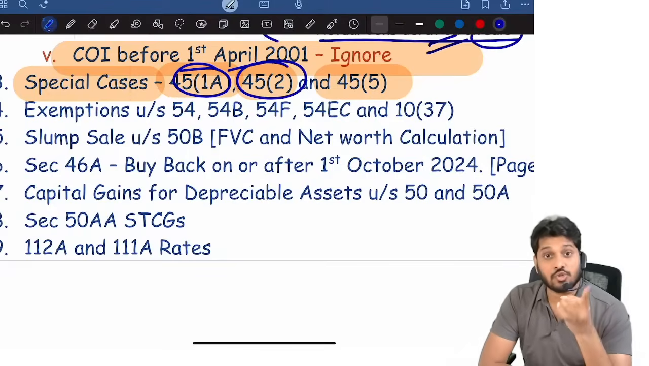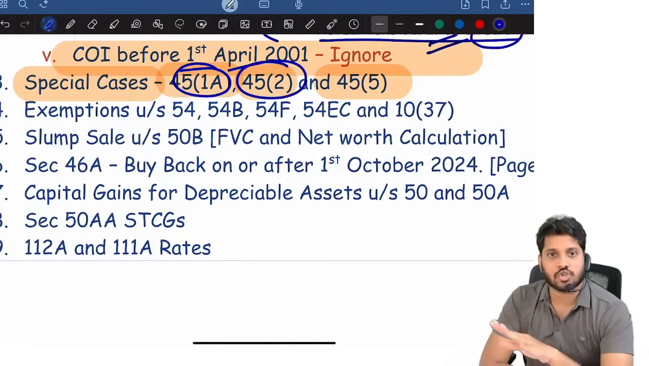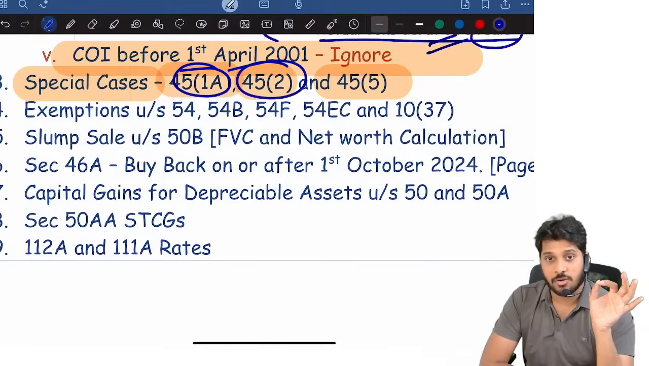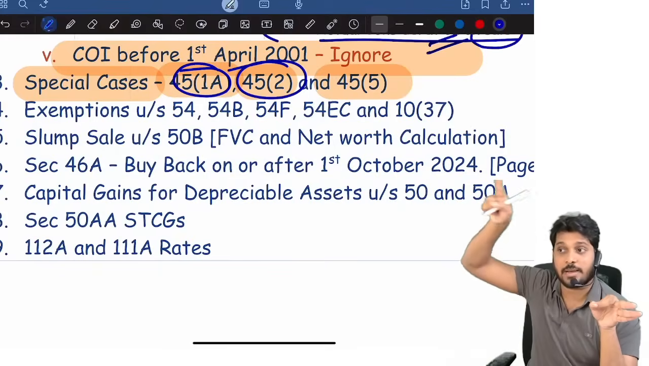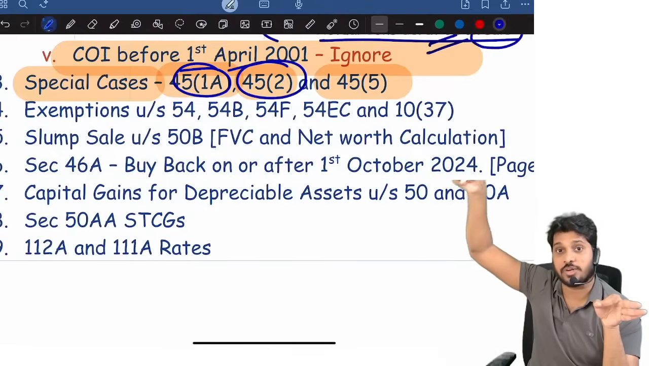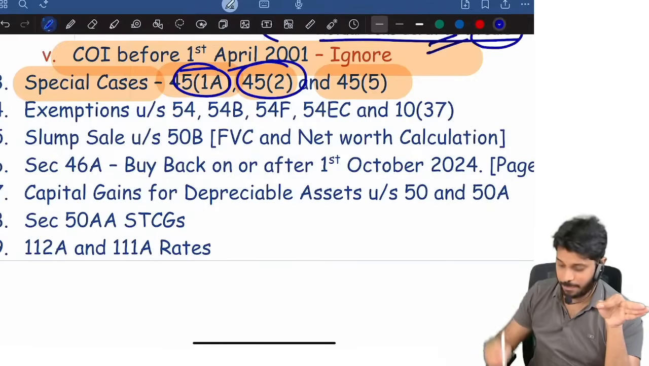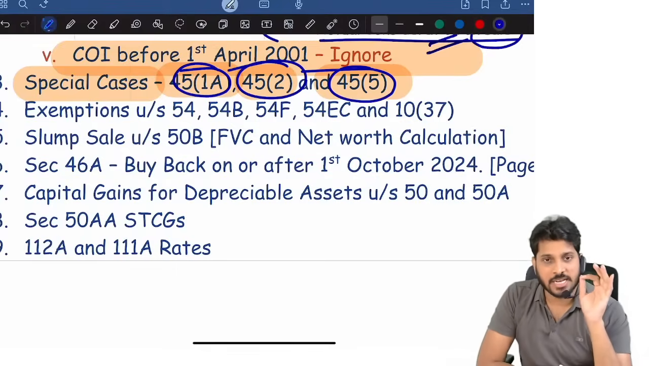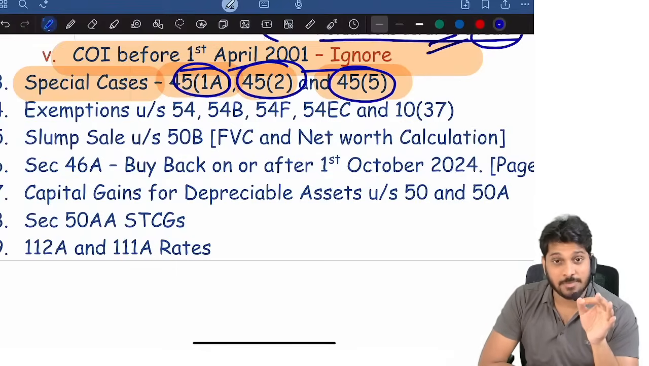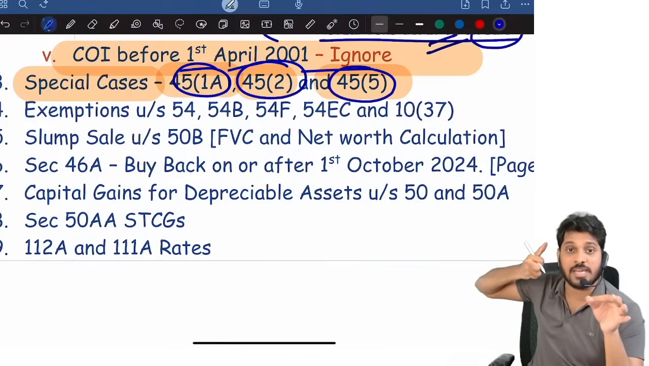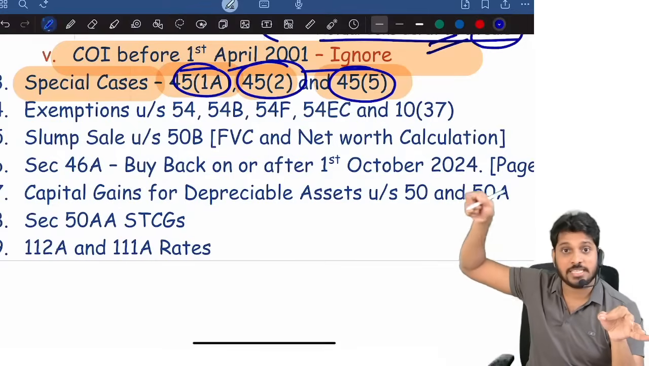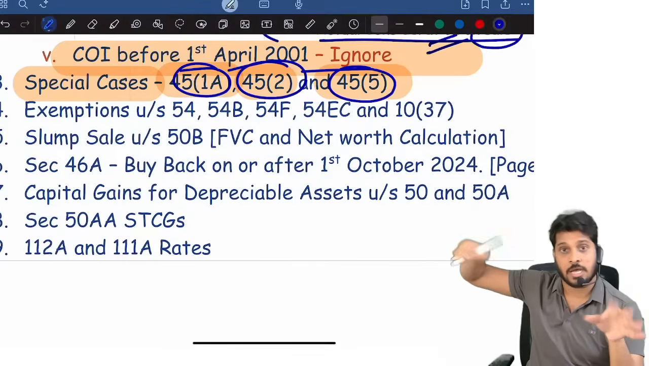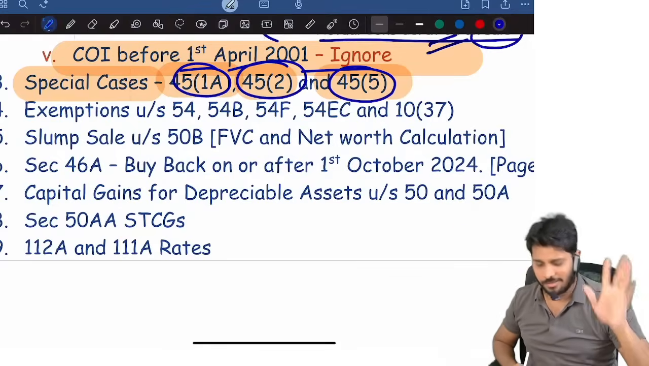Conversion of capital asset into stock in trade: the capital asset I have is converted into stock in trade. It is taxable when the stock in trade is ultimately sold. I converted the capital asset into stock in trade in 24-25. Year of transfer is 24-25, but computation will be in 25-26 or 26-27, whenever the inventory is sold. Section 45(5), compulsory acquisition of capital asset: it is taxable only when the consideration is received from the government. The capital asset is acquired in 24-25, I received compensation in 25-26, then computation will be in 25-26, but the year of transfer is 24-25 only.